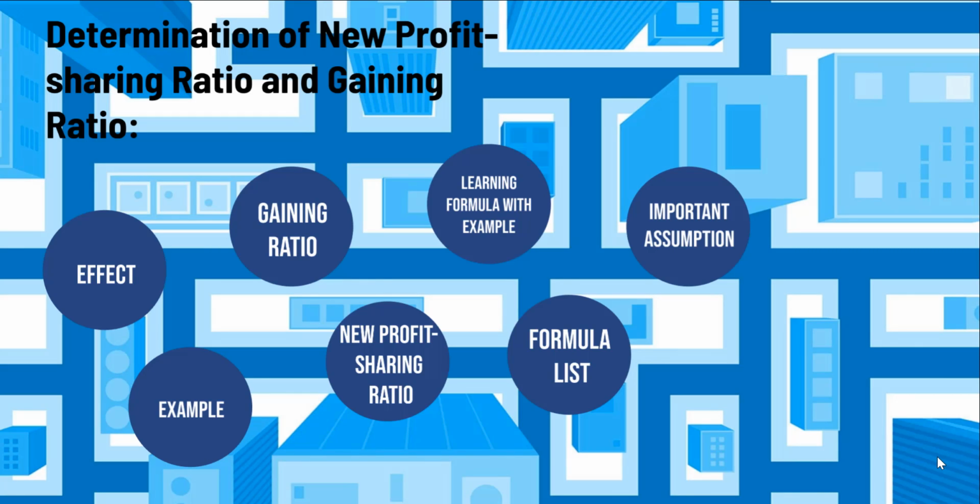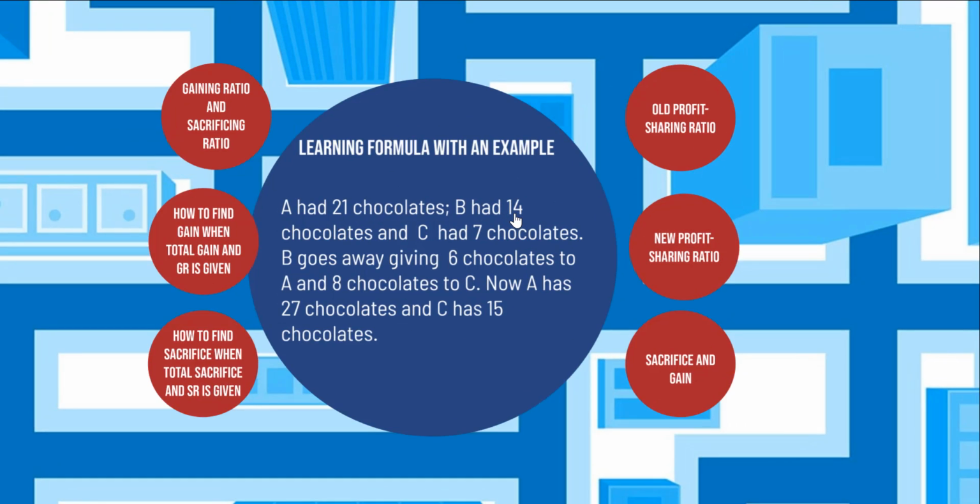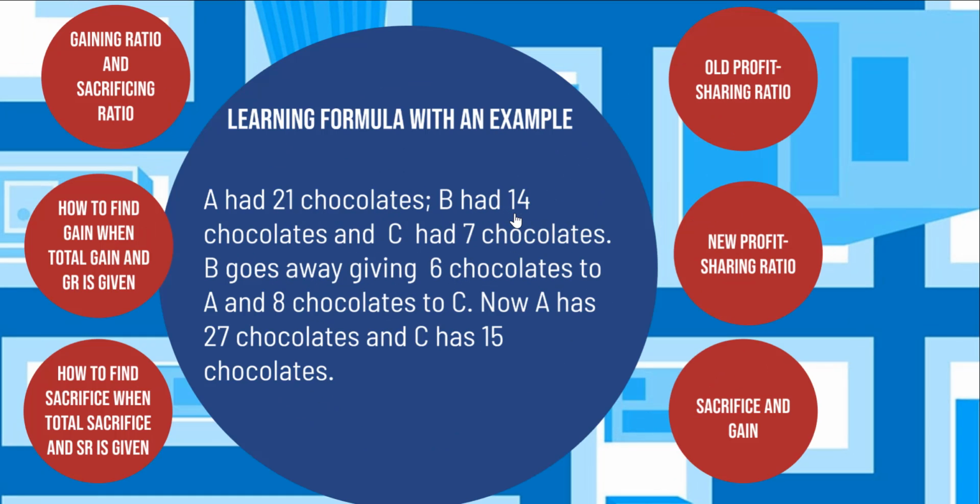Before we learn the various formulae, let's look at the meaning of terms used in these formulae using an example of chocolates. So, learning formulae with an example. Let's say A had 21 chocolates, B had 14 chocolates and C had 7 chocolates.